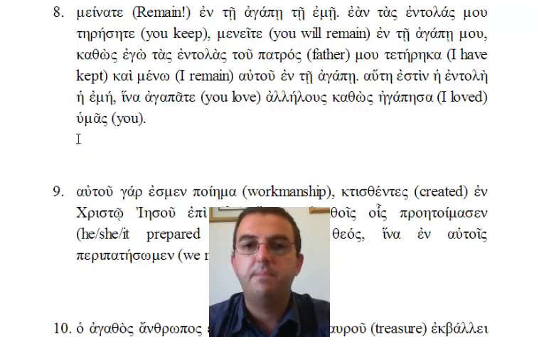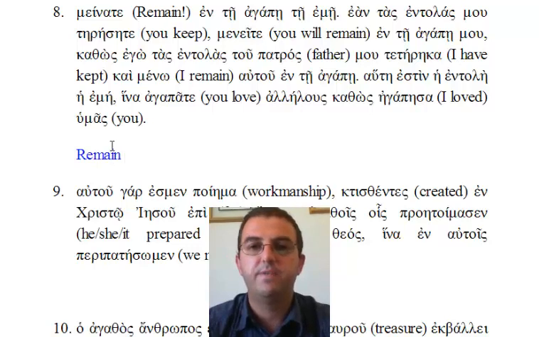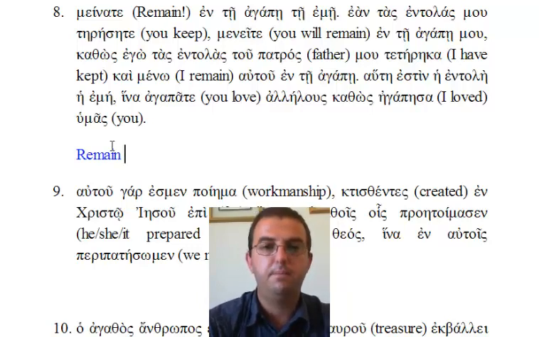Te agape, te eme is an attributive adjective construction. So the noun te agape followed by the article and then the adjective gives you an attributive adjective. It's equivalent to saying in te eme agape. And in English we would say this as remain in my love.